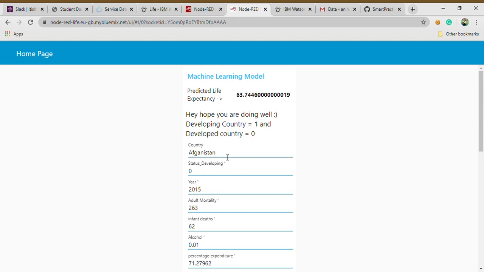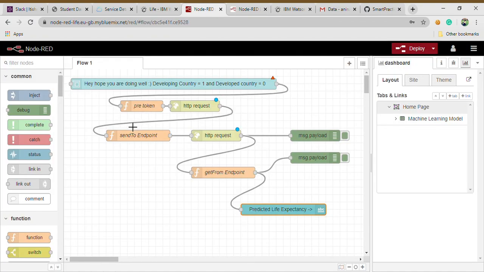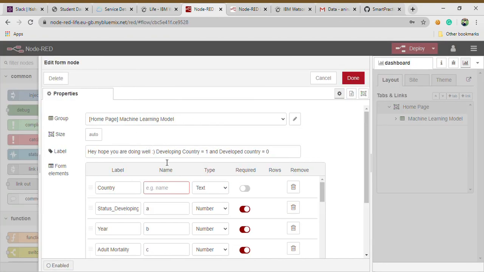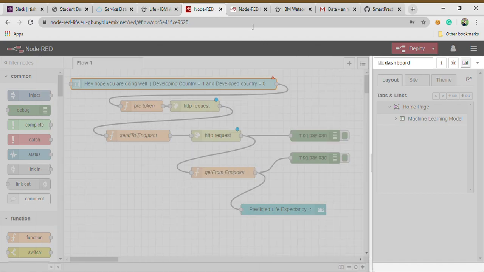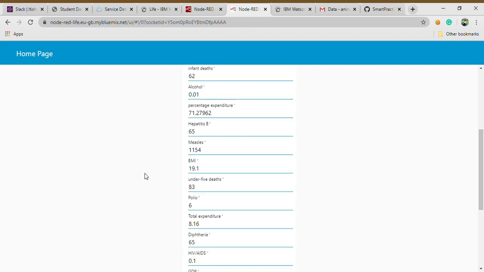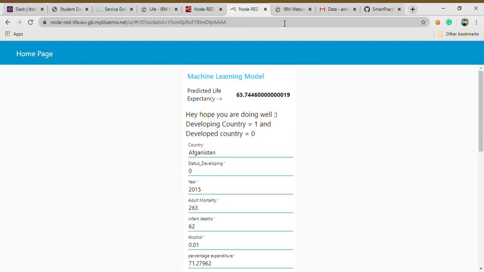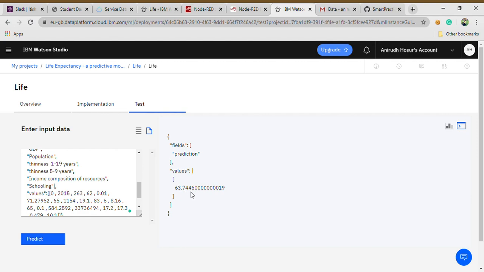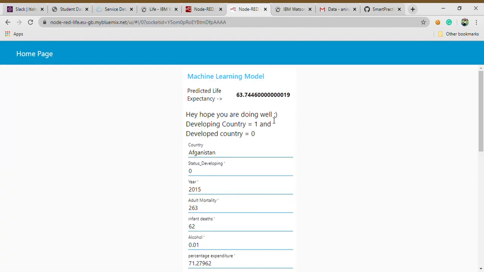So I just put the country here. Let me show you. It's not compulsory to fill it. I haven't required it over here. Rest all are required, but the country isn't required. So that's what that says. The machine learning model treats a developing country as 1 and a developed country as 0, and front end and back end are both connected successfully, and we get 63.744 as the output.